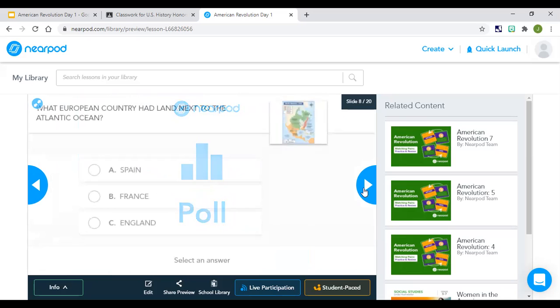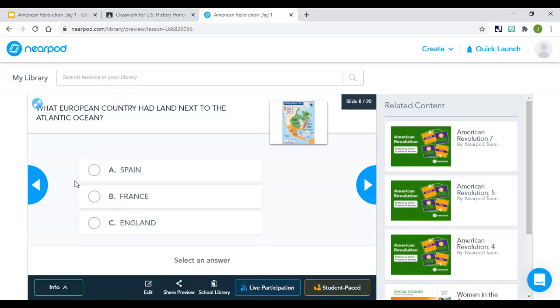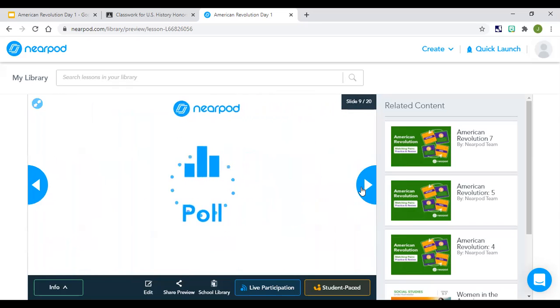You're gonna have some poll questions you need to answer. They're not too complicated. So remember, what European country had land next to the Atlantic Ocean? You should know that one, but just in case, look at the map again, it'll give you the answer. And it is the Atlantic Ocean's right there, 13 colonies. Who owns them? The British, okay? Which I told you is another word for England, right?